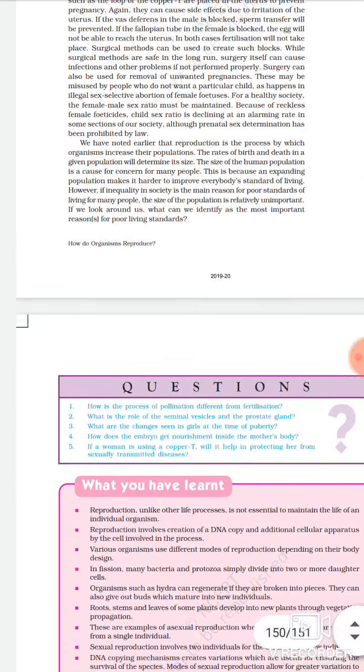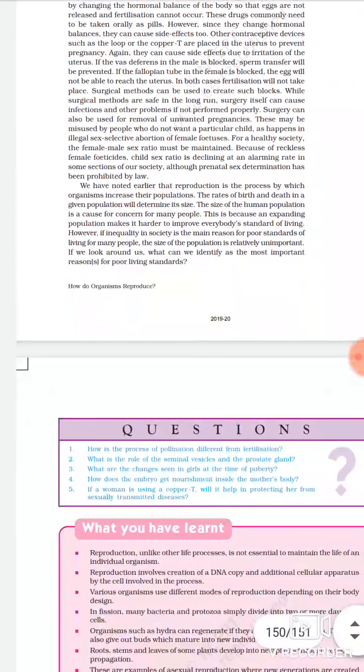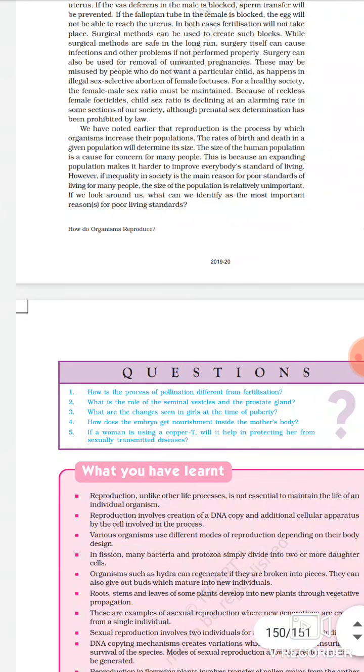Poor living standard is the result of more children. Means if the person is not able to feed or take care of more children, and if more children are there in his family, then the condition of the family will become very bad, and the status and the living standard will also deteriorate.